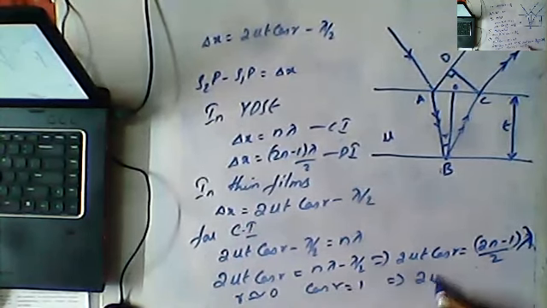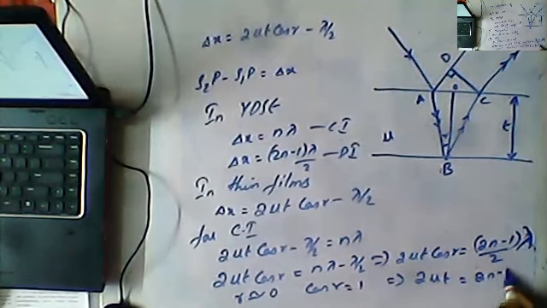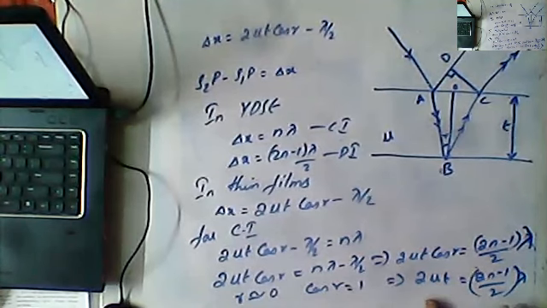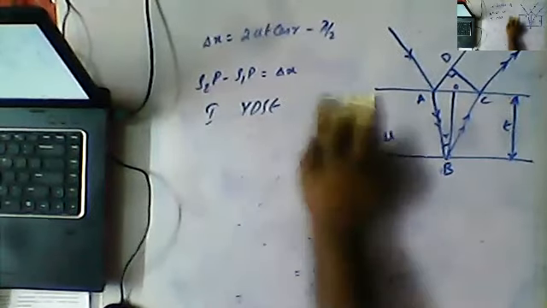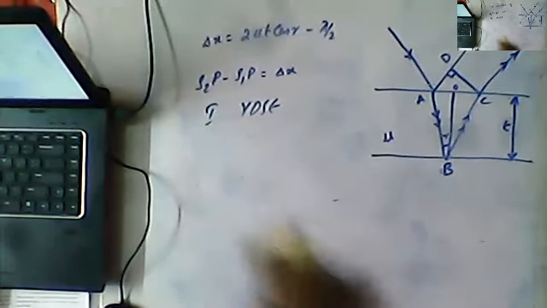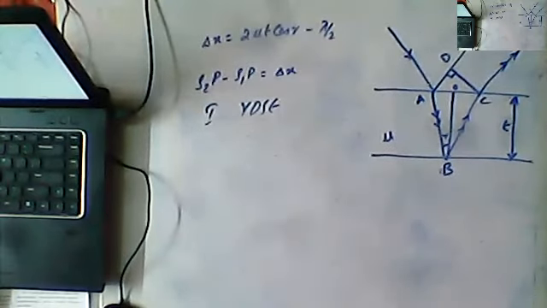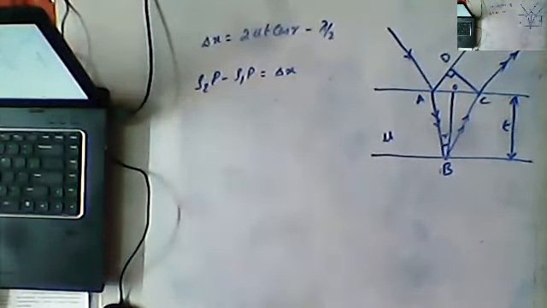That will give rise to 2 mu t is equal to 2n minus 1 by 2 lambda. So this is the formula for the constructive interference. Similarly, we will find out for destructive interference. Okay guys, we will just observe how it is right now. I will make a correlation in the very ending of the class so that you can understand it very easily. Today I have planned a few surprises also.